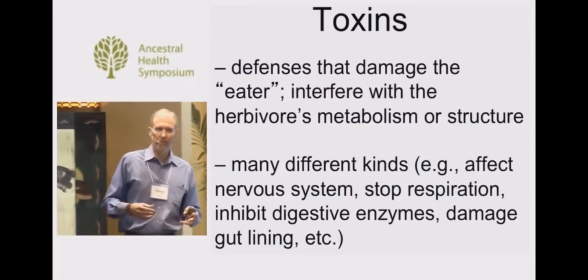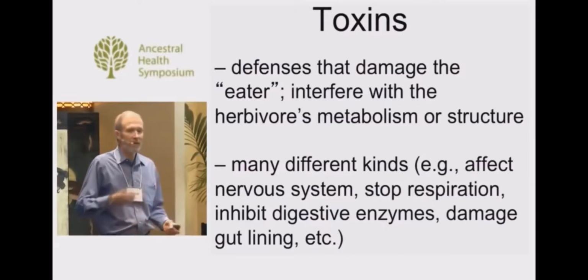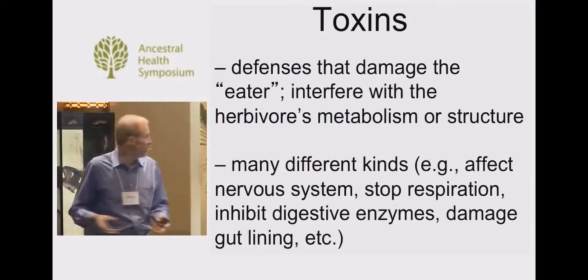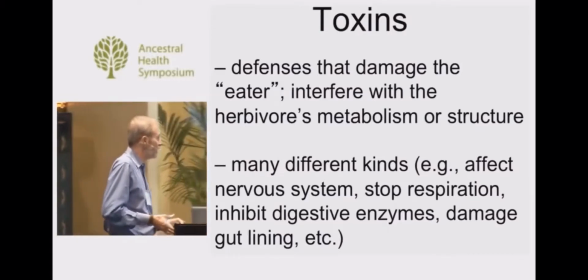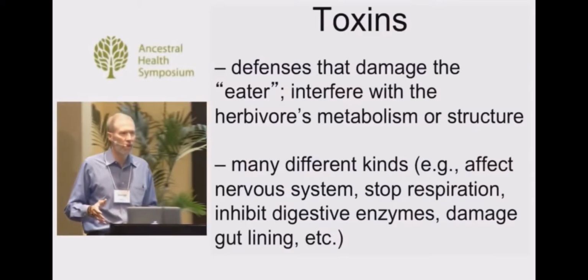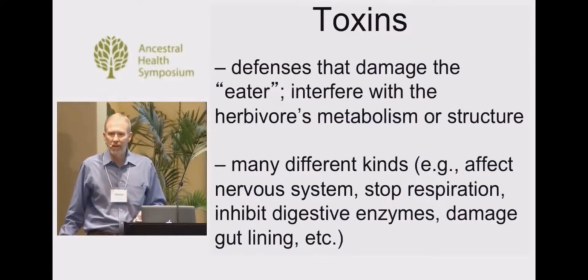And I'll give examples of both of these. And there are many different kinds of toxins. Some of these affect the nervous system, some stop respiration, some inhibit digestive enzymes, some damage the gut lining. So there's a host of different ways, and all of these can have effects on us.